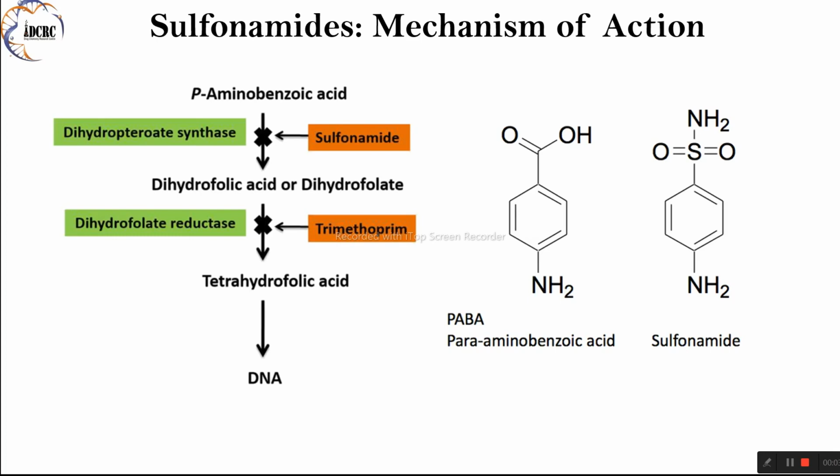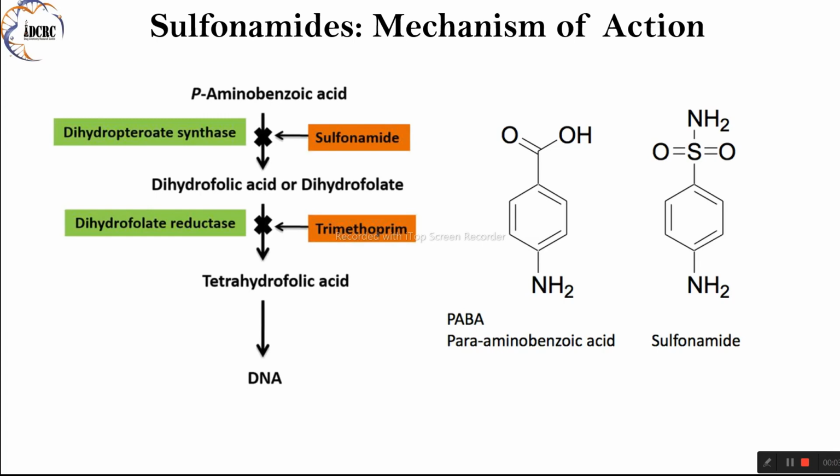Sulfonamides exhibit selective toxicity towards bacteria while sparing human cells. This selectivity arises from differences in folate metabolism between bacteria and humans. Human cells acquire folate from the diet in its preformed state and are not affected by sulfonamides.